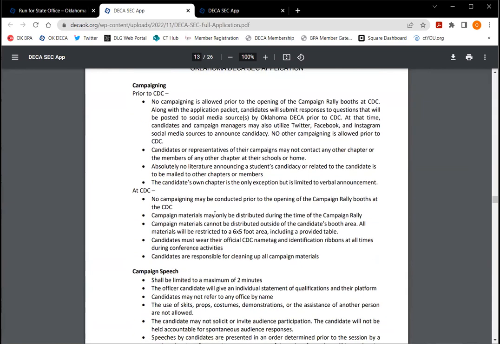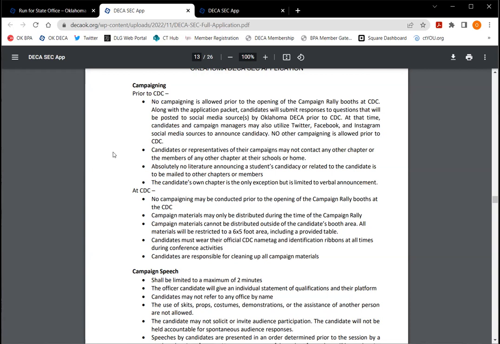Okay, so this kind of goes through what's allowed campaigning wise. Prior to CDC, you shouldn't be telling people on social media that you're campaigning. We don't want any campaigning before the date. We want to keep everything fair for all of our candidates. You can tell your local chapter, but you need to tell them verbally. Don't post it online or anything like that.